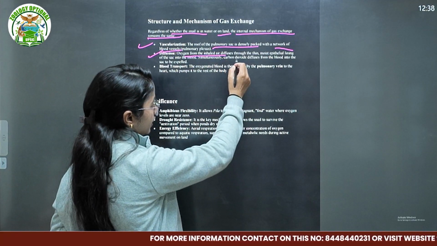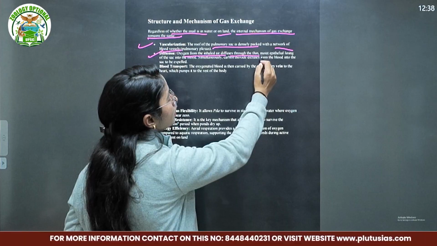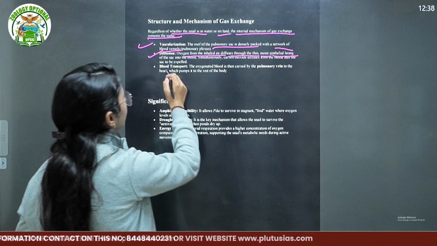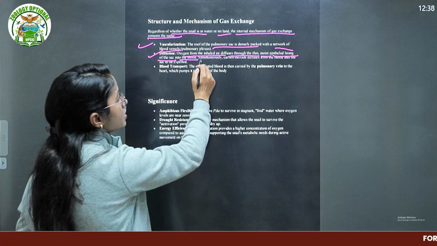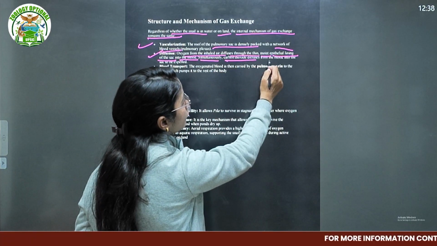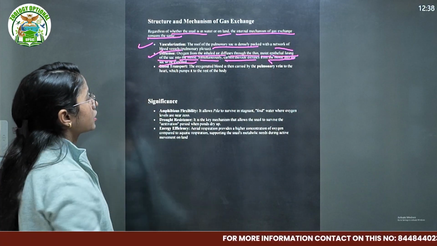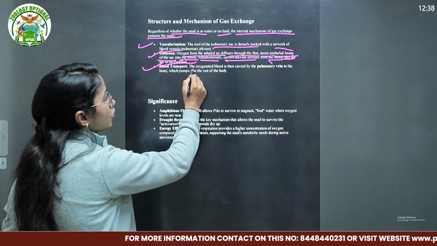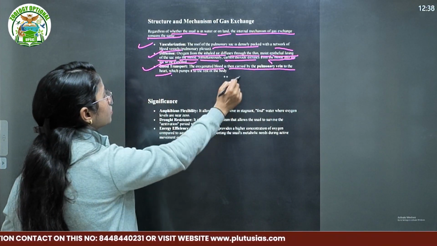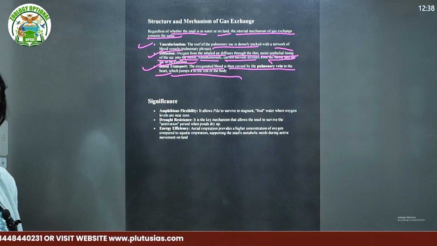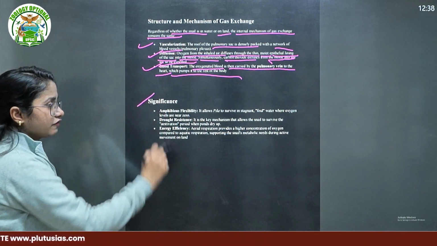Oxygen from the inhaled air diffuses through the thin, moist epithelial lining of the sac into the blood. We know that it is vascularized. Simultaneously, carbon dioxide diffuses from the blood into the sac to be expelled. Blood transport क्या है? The oxygenated blood is then carried by the pulmonary vein to the heart, which pumps it to the rest of the body. That's it. Significance है क्या? Of course, we know that.